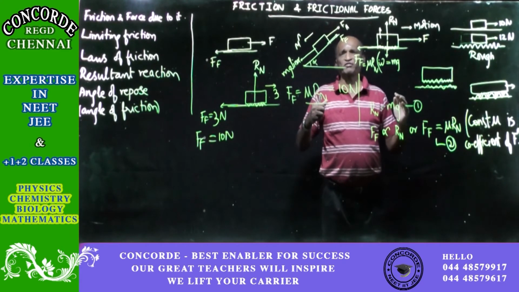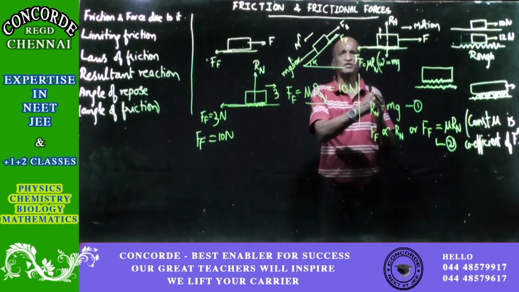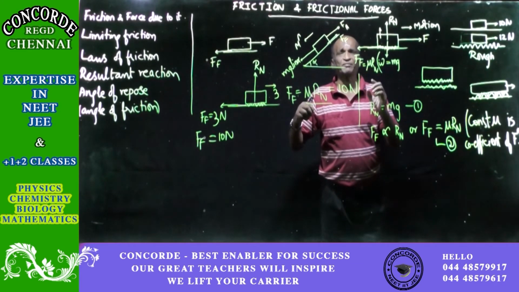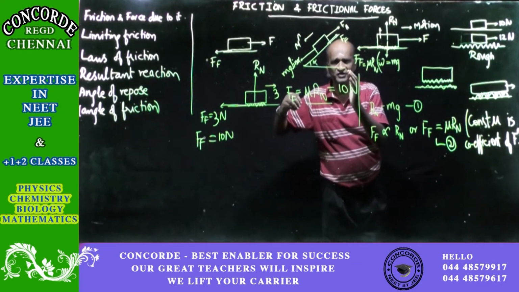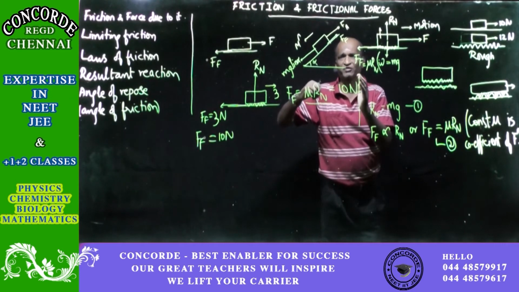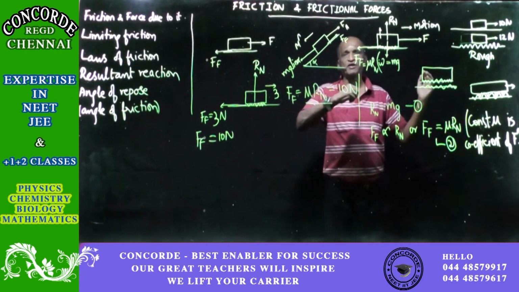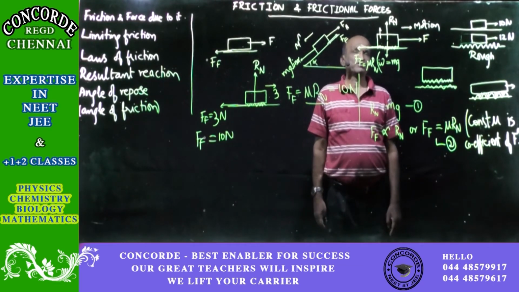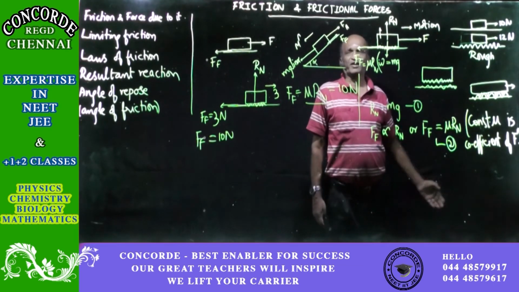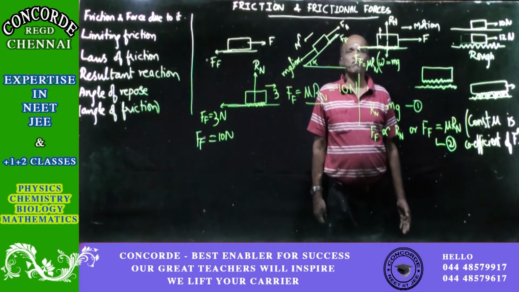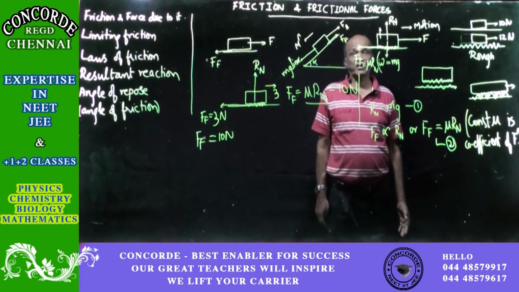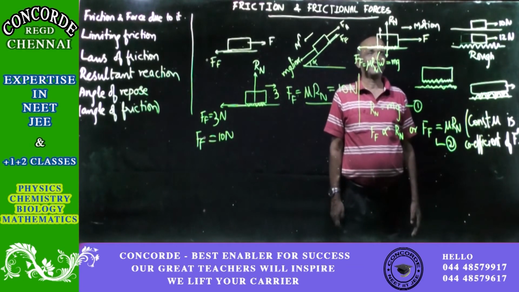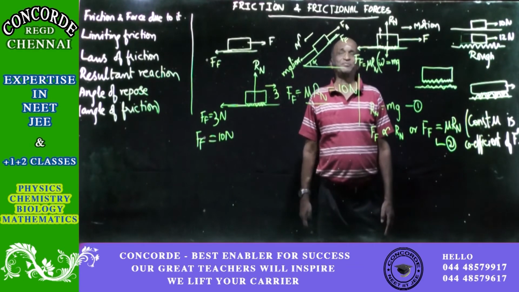If your body is moving with one velocity, hits another body, then the other body also will apply a force that is generated because of this velocity. The same force will be generated in the opposite direction. Because of that, the force developed will be equal to the force of the first body. So this is Newton's law. If I hit somebody with one force, then the other person also will hit me with the same force. But physically speaking, it will be a better force. By experience, I am telling you.